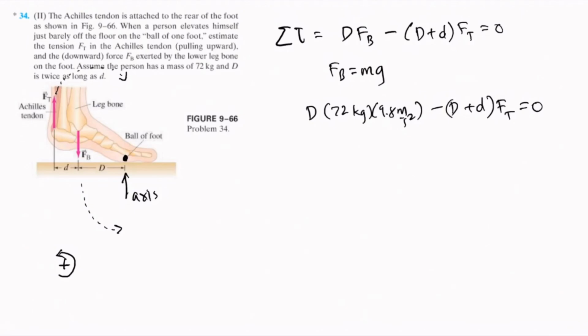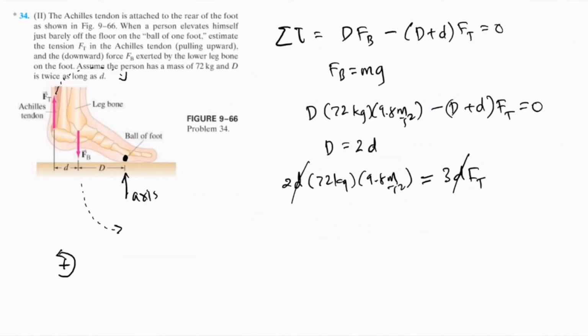We also know from the given that capital D is twice small d. So if we insert that, 2d times 72 kilograms times 9.8 meters per second squared is equal to 2d plus d, we have 3d Ft. Okay, so d cancels out.